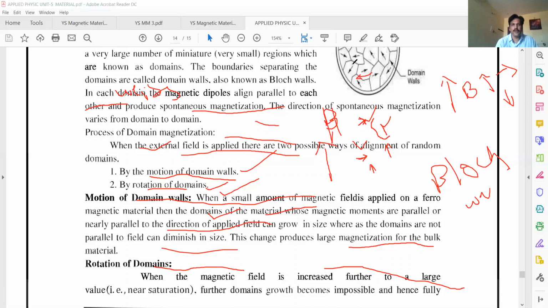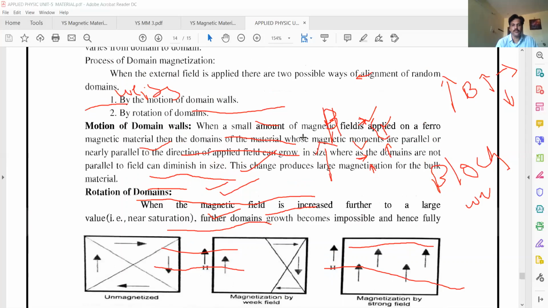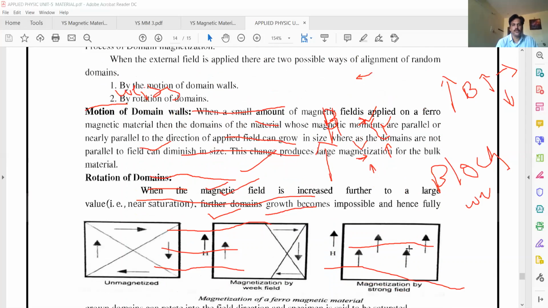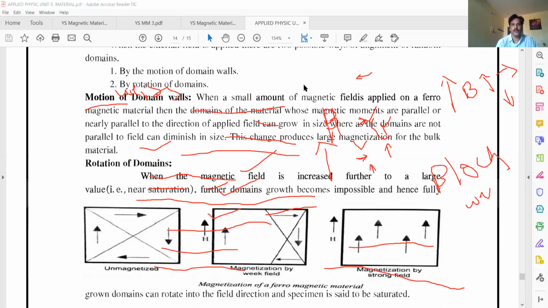So rotation of domains. Rotation of domains means all the dipoles present in the material rotate to the field direction. This is rotation. See the diagram.